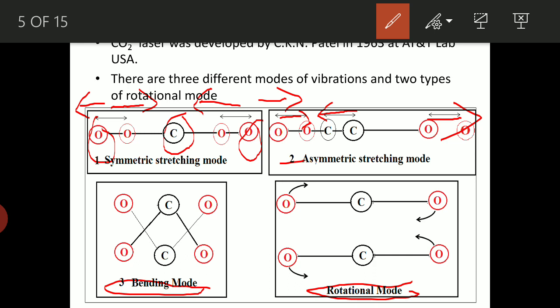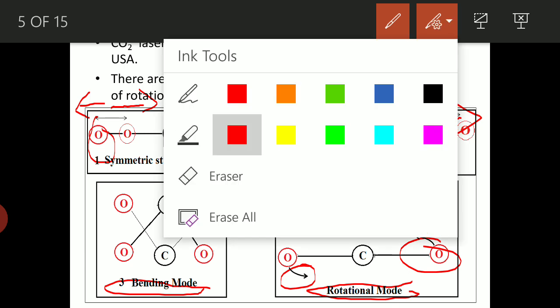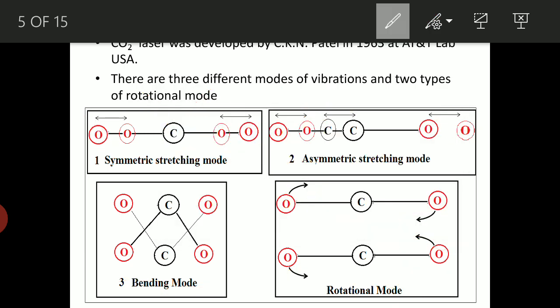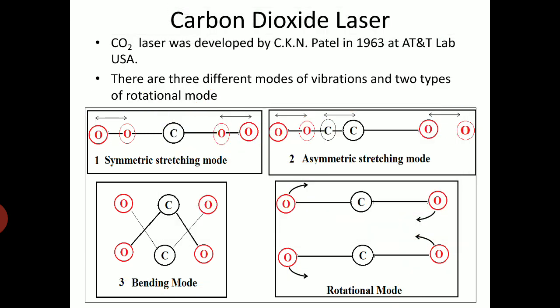We can observe the carbon atom and the oxygen atoms rotate in such a way that it may be clockwise or anti-clockwise. Totally two types of rotational modes are there. So these are the basics about the modes of vibration and the rotational modes associated with carbon dioxide.